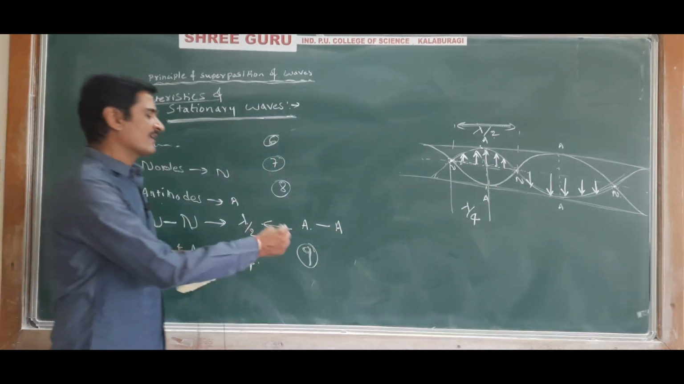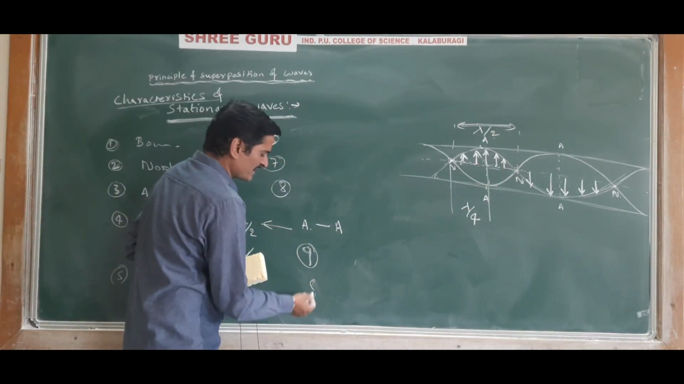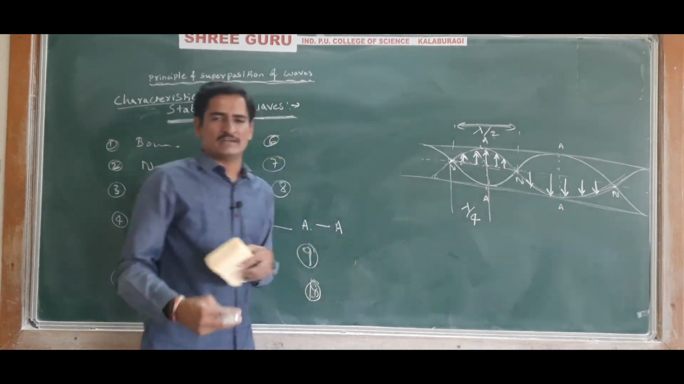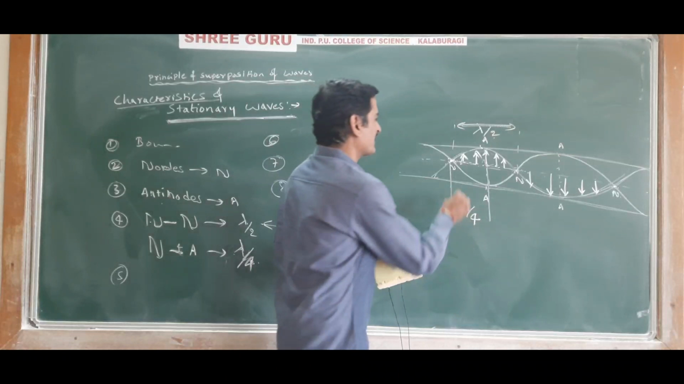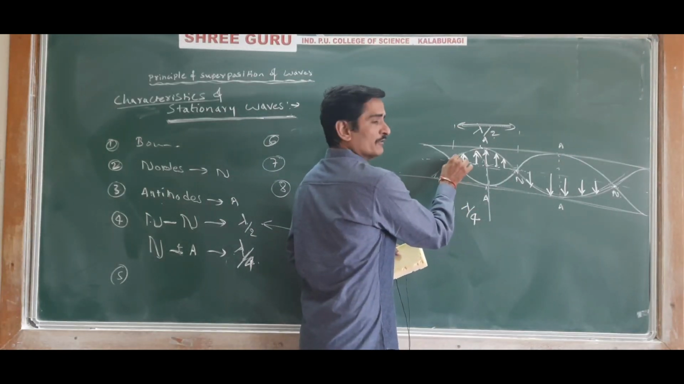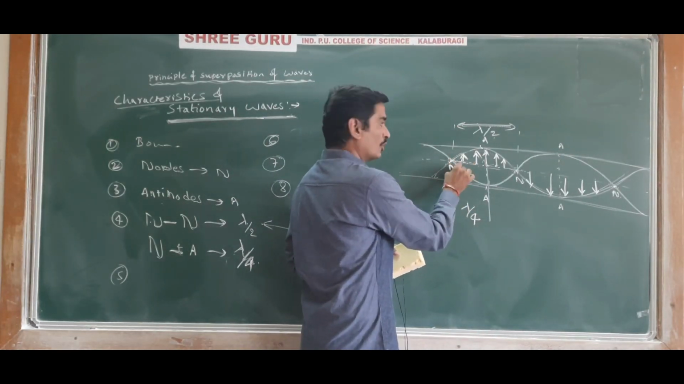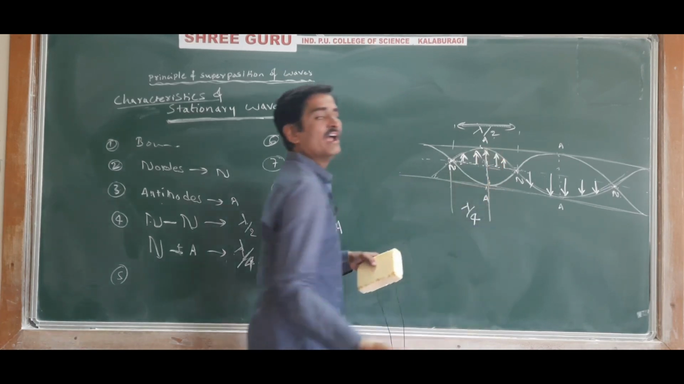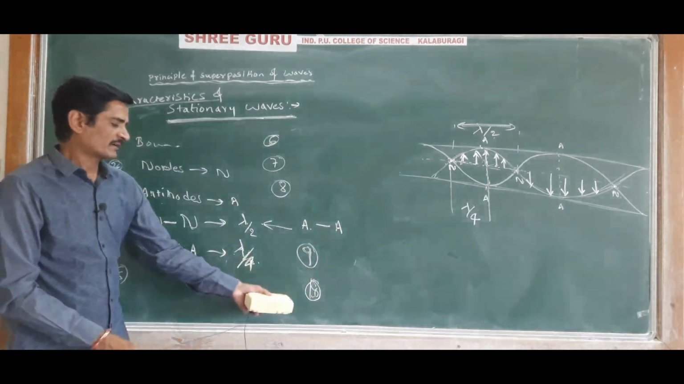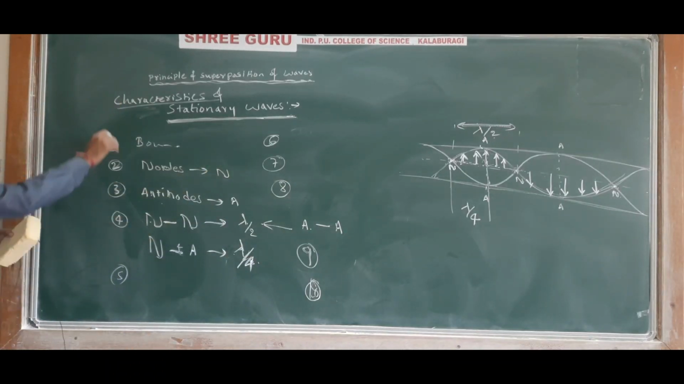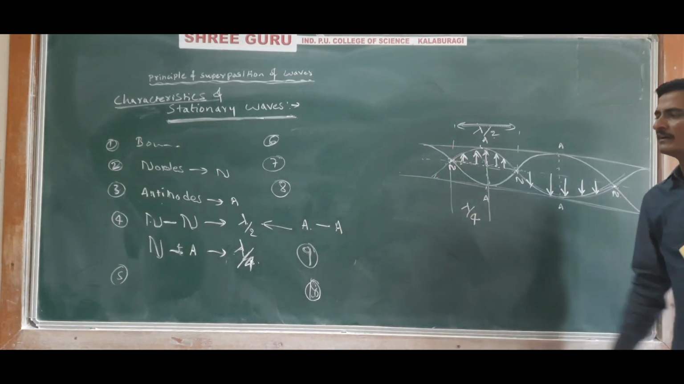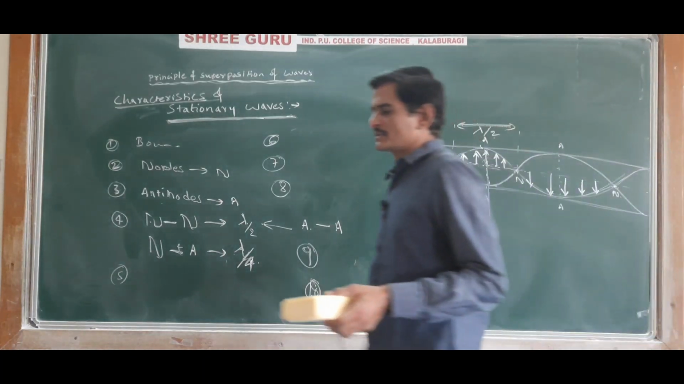And the particle velocity of the particles of the medium will also be different. The particle velocity is 0 for the particles which are at the nodes, and the particle velocity is maximum for the particles which are at the antinodes. So these are some more points which you can study under the characteristics of a stationary wave.